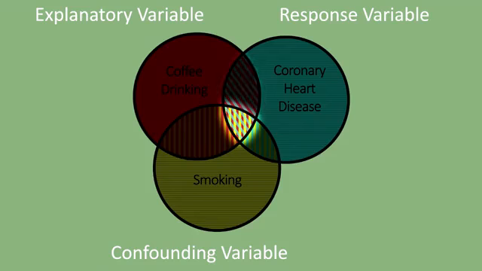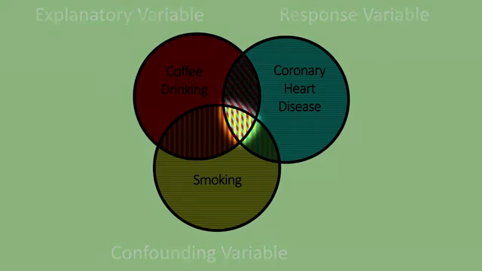Because smoking is associated with coronary heart disease and coffee, there's a part of the association between coffee drinking and coronary heart disease that can be accounted for by smoking, the highlighted area in the Venn diagram. What we want to do is mathematically partial that out.